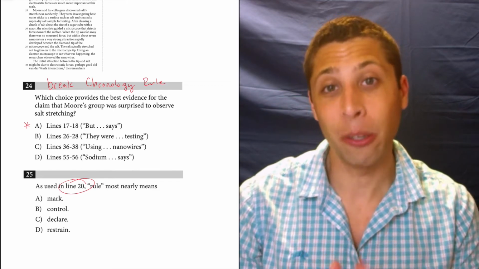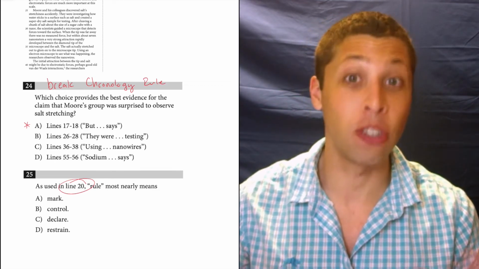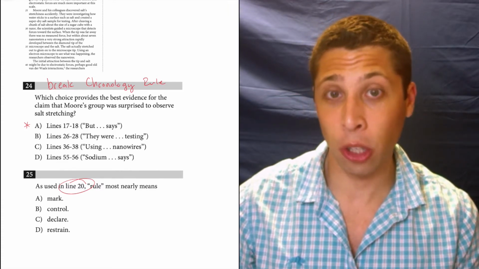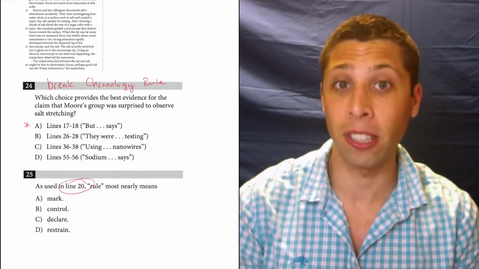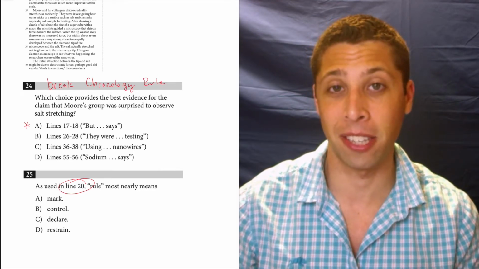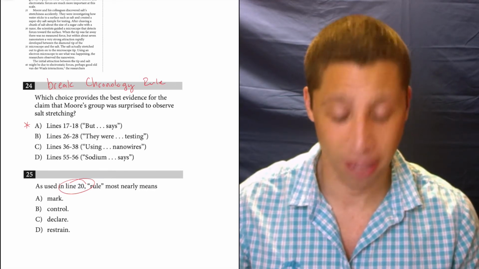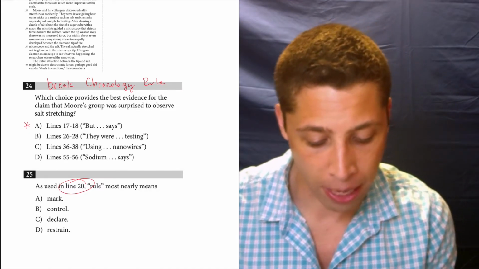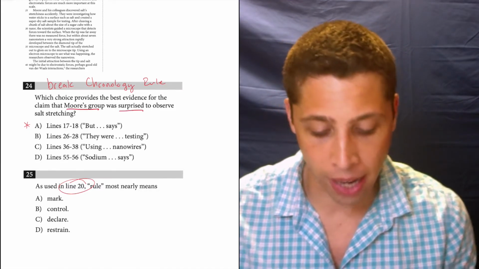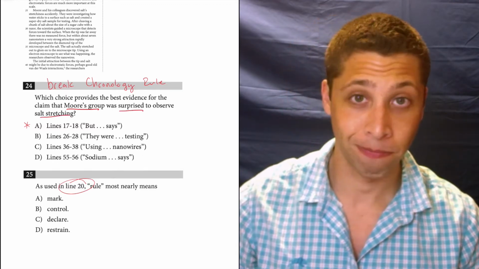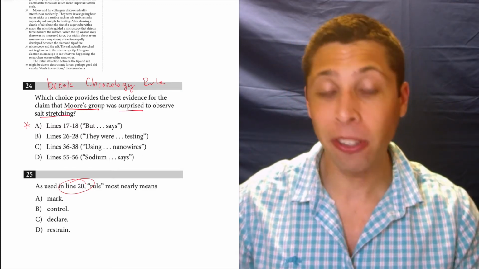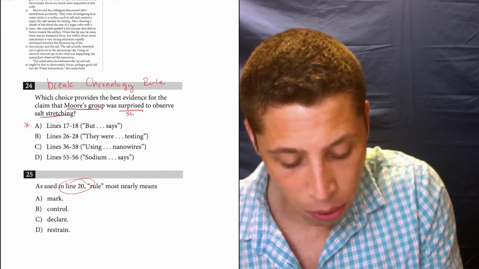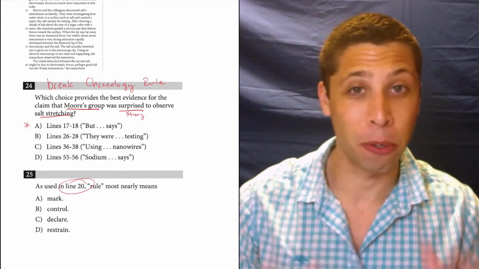We want to use this as a guide, but we always want to still try to do the question as best we can. So in this case, we are still going to follow the QLC method, and the question here is very, very important. It tells us exactly what we need to look for in these lines. So let's make sure we understand it. Which choice provides the best evidence for the claim that Moore's group was surprised to observe salt stretching? So I'm underlining these things because I want to keep them in mind, and the word that does the most work for me here is that word surprised.